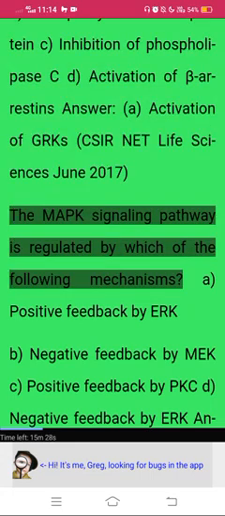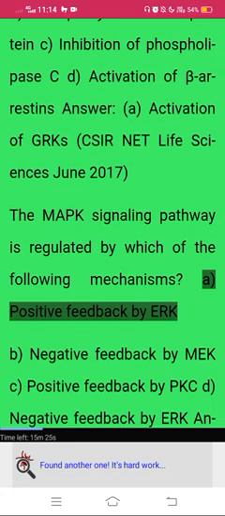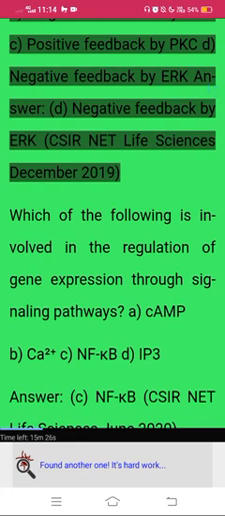The MEK signaling pathway is regulated by which of the following mechanisms? A. Positive feedback by ERK. B. Negative feedback by MEK. C. Positive feedback by PKC. D. Negative feedback by ERK. Answer: D. Negative feedback by ERK. CSIR-Net Life Sciences, December 2019.